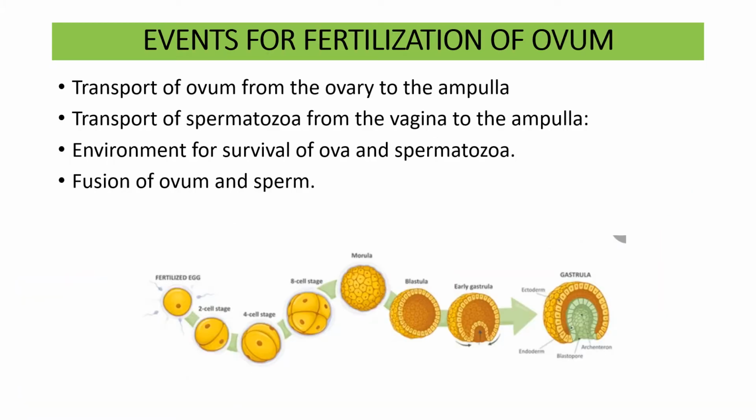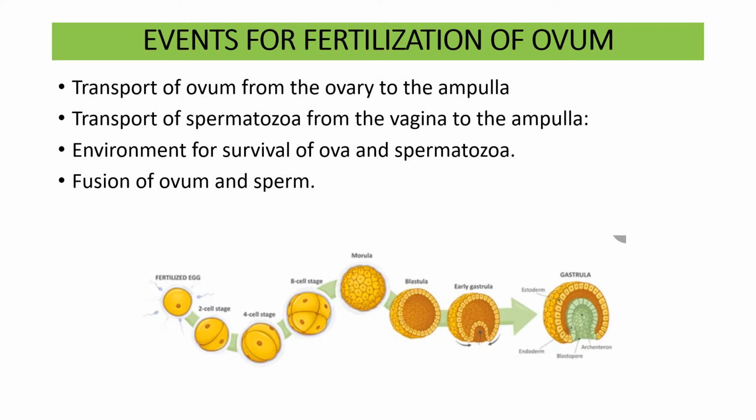What are the events for fertilization of the ovum? How is an ovum fertilized? For this fertilization to occur, there are various steps which occur simultaneously. These steps are occurring and finally fertilization happens. So what are the steps?